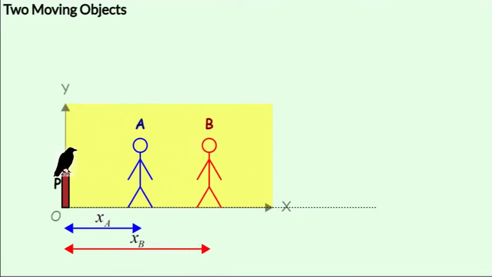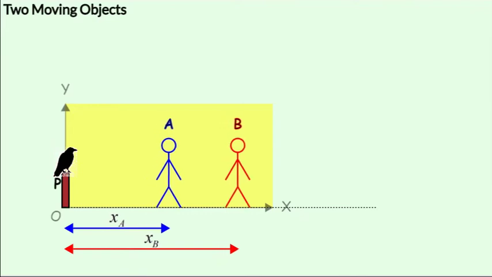A and B are both moving at the same speed, away from the pole. So as observed by the bird, the speed of B and the speed of A will be the same, and this is the observation from the bird's frame of reference.